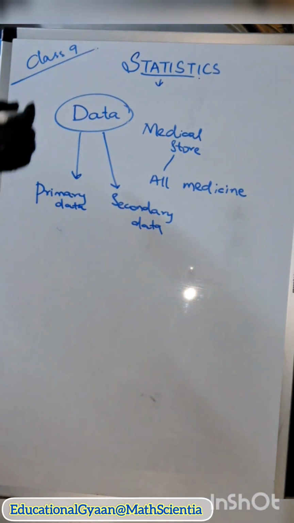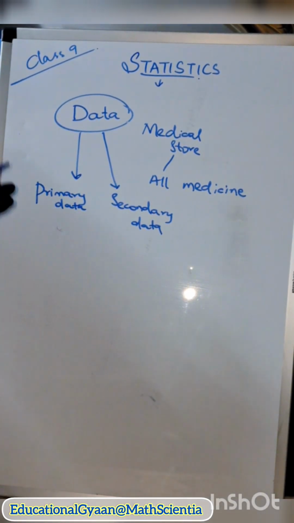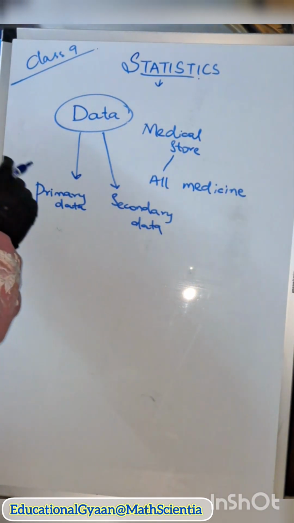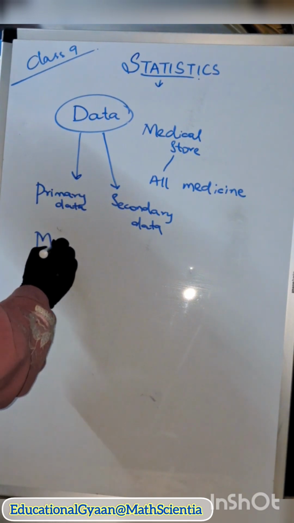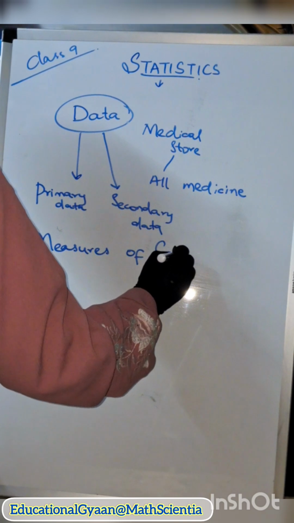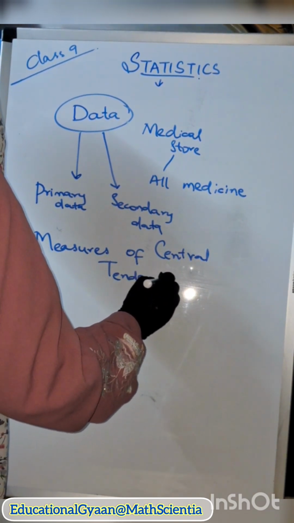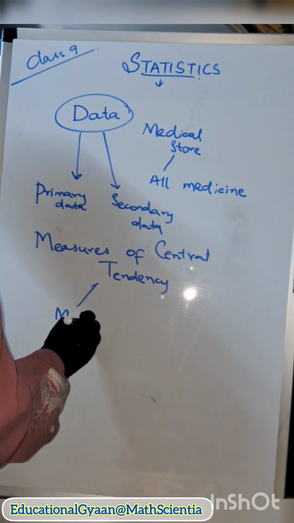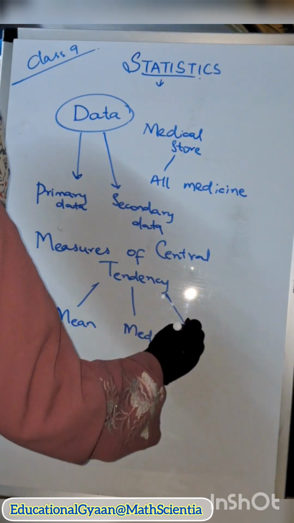Whatever data is there, it will exist in a raw form. Now it will be classified into groups to make it easy to understand. In statistics, we mainly learn three measures of central tendency: mean, median and mode.